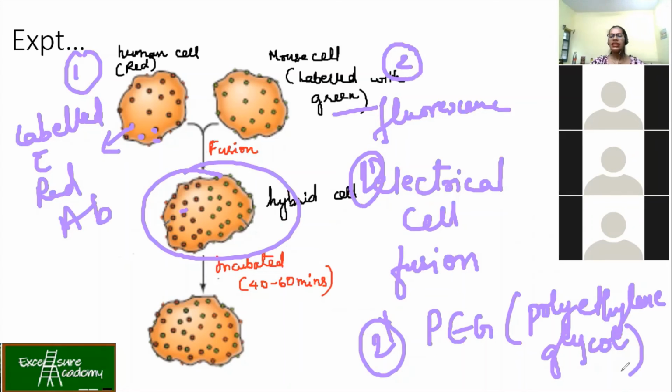Okay. And in the same way, PEG is a chemical agent called polyethylene glycol. So you have a solution in a test tube, and you add both human and mouse cells in the buffer. Now to that you add your PEG solution. So what will happen? It has the ability to bring them together and stick them. So forcefully it just sticks.